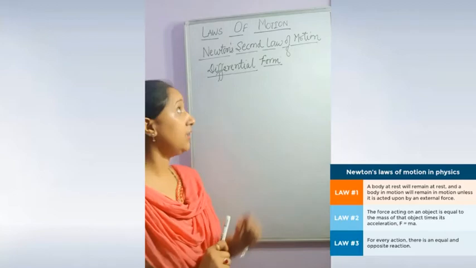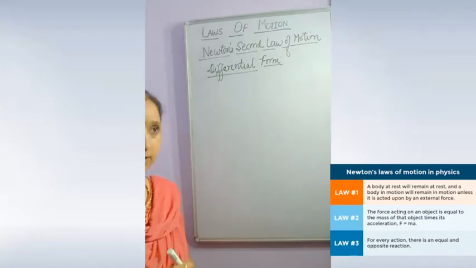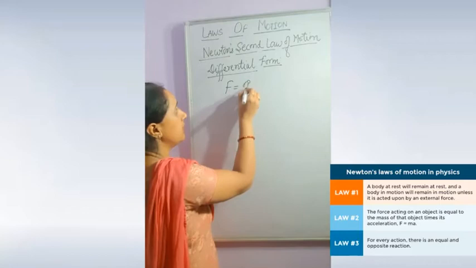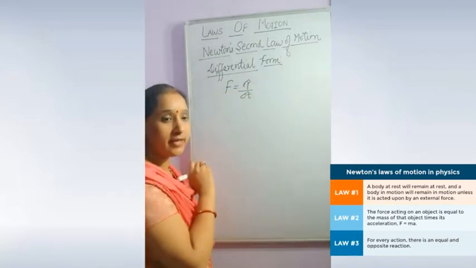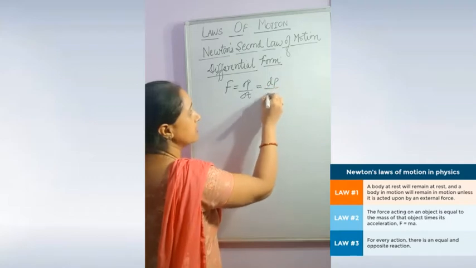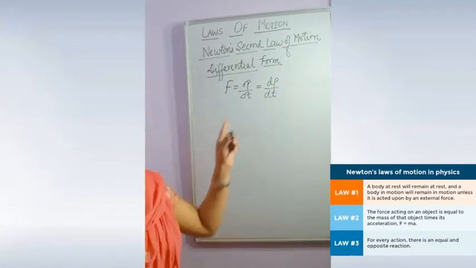Coming to the differential form of Newton's second law of motion, where we consider that mass is also variable. According to Newton's second law, what is this? Delta P upon delta t, and this delta P upon delta t we write as dP upon dt. You are all well aware of this dP upon dt.